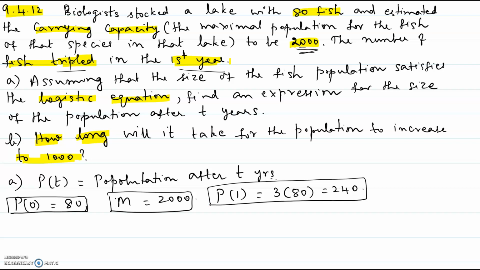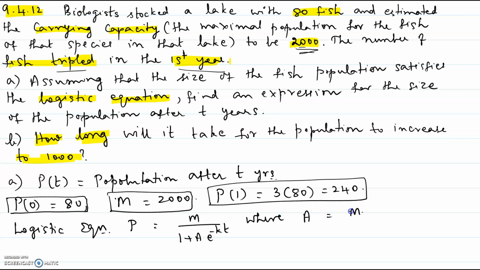Then we'll start off with the first part. It says that the fish population satisfies the logistic equation. Find an expression for the size of the population after t years. So we have to find out what this P of t is. So let's start off with the solution to the logistic equation. P equal to M over 1 plus A e to the negative kt, where A equal to M minus P0 over P0.